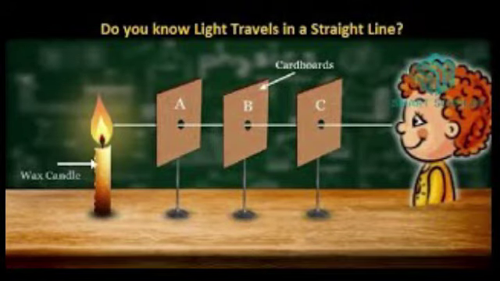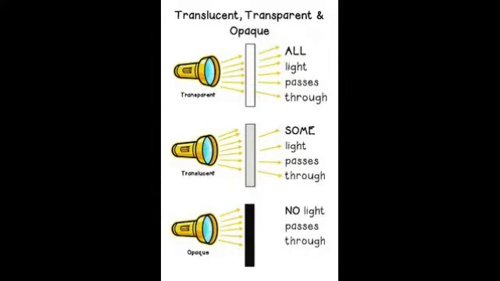Light travels in a straight line. It does not require any material medium for its propagation. It can even travel through vacuum. For example, when you switch on a torch, you may observe that a beam of light propagates in a straight path. Here come some examples.